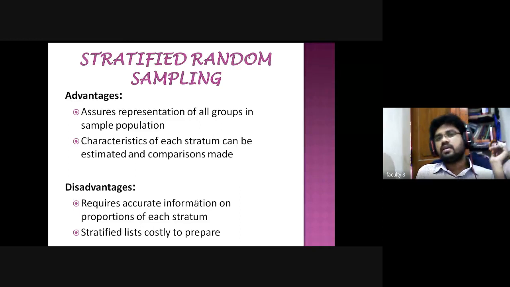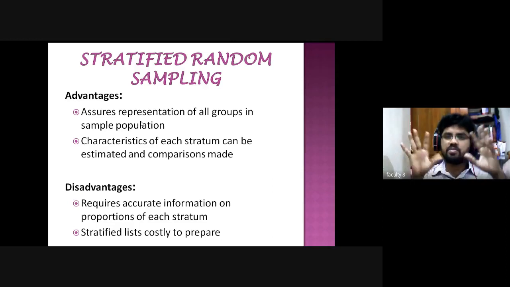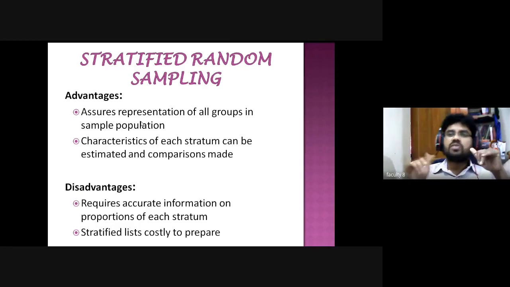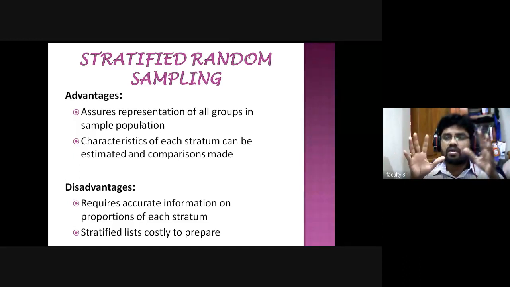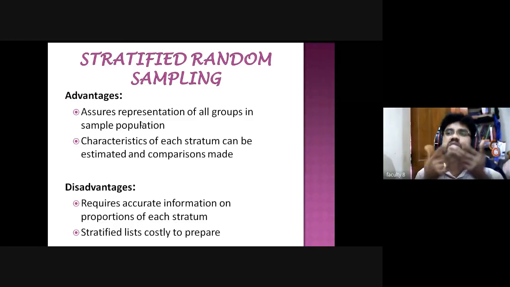What are the advantages? The first one: it assures representation of all groups in the sample population. As I told you, if you take farmers from the population, from different strata, small, marginal, medium, large, then whatever we select from the four types of farmers, the results can represent all the farming society. So it can represent all the groups in the sample population.